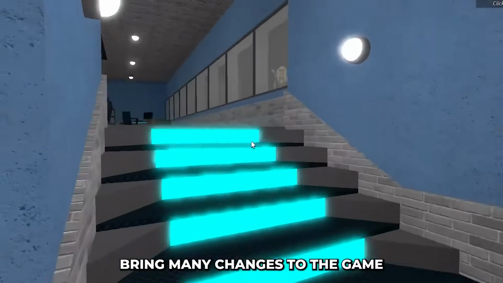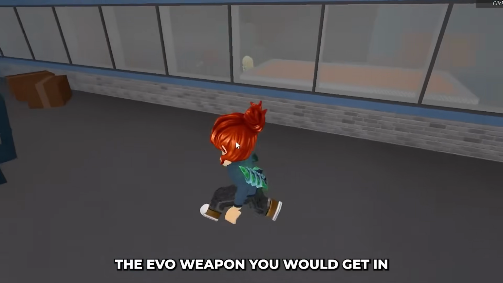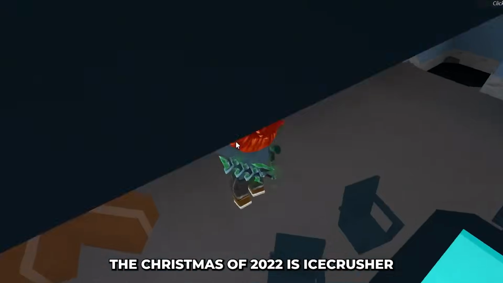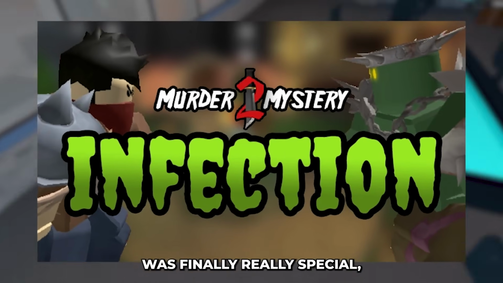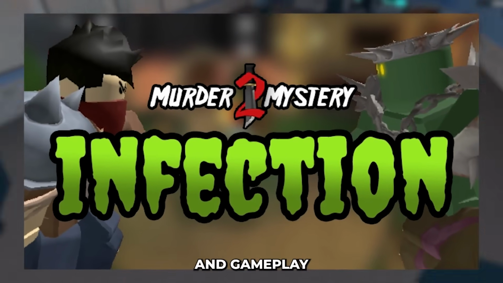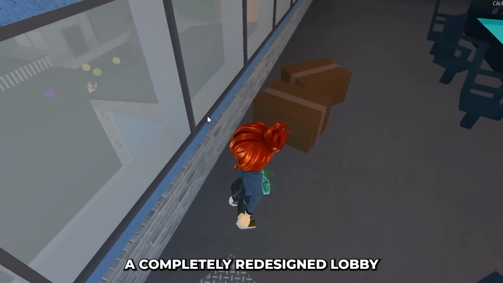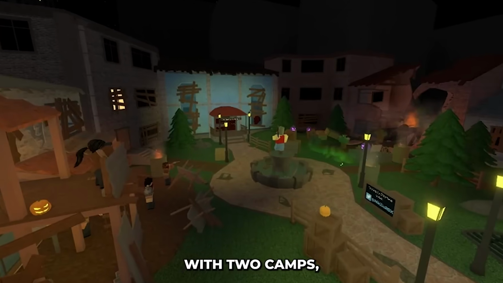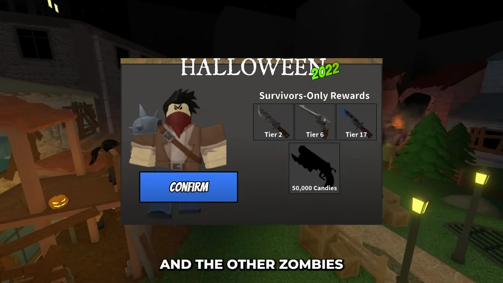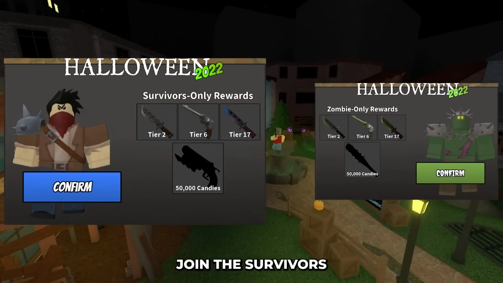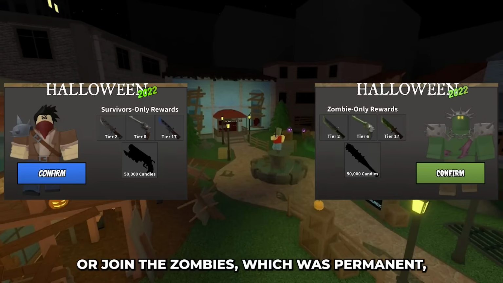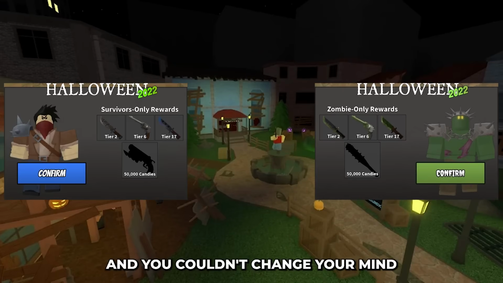2022 didn't bring many changes to the game. The EVO weapon you would get in the Christmas of 2022 is Ice Crusher. That year's Halloween event was finally really special, bringing completely new mechanics and gameplay. After joining, you would see a completely redesigned lobby with 2 camps, one being survivors and the other zombies. You then had to make a choice to either join the survivors or join the zombies, which was permanent, and you couldn't change your mind.